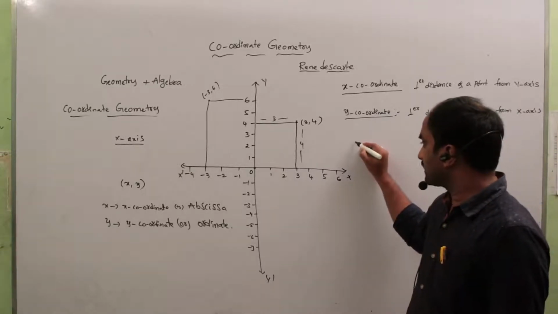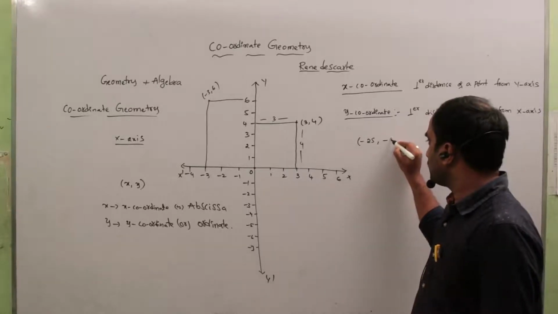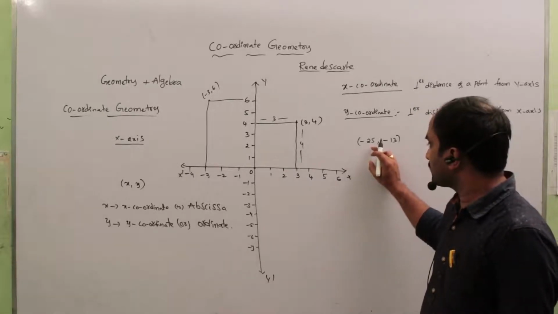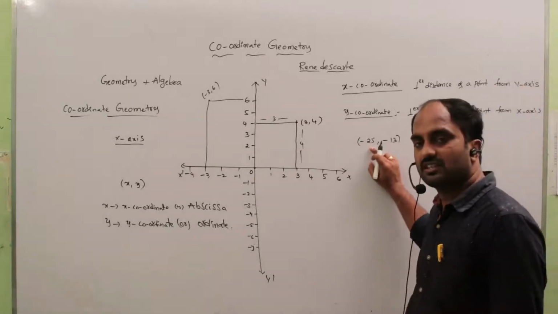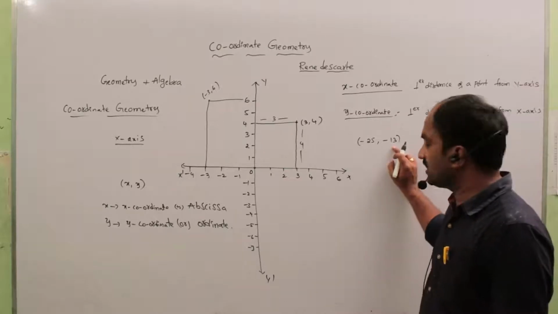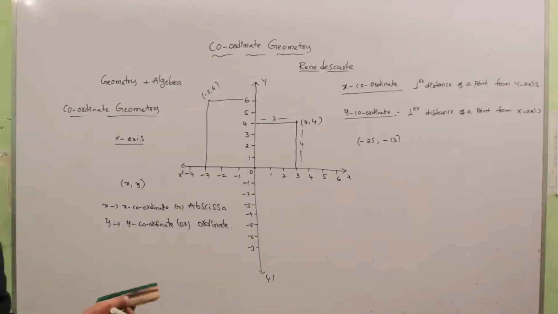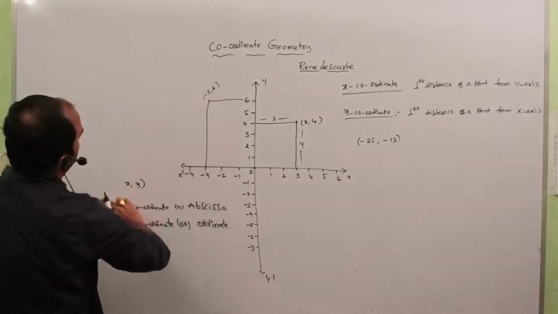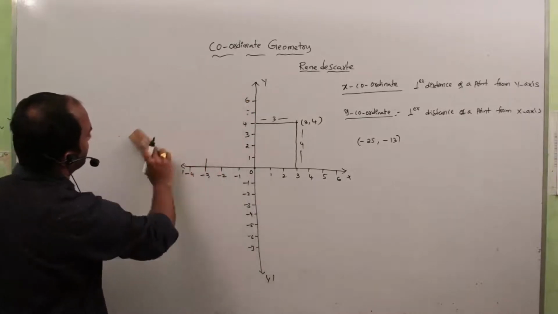They ask this type of questions in bits. (-25, -13) is a point. If they ask for the perpendicular distance of the point from the y-axis, you have to say the answer is 25, the x coordinate. From the x-axis, the answer is 13. All these are basic concepts from your previous class, 9th class. Now in 10th class, the first chapter mainly depends on the distance formula. Now let us discuss the distance formula.